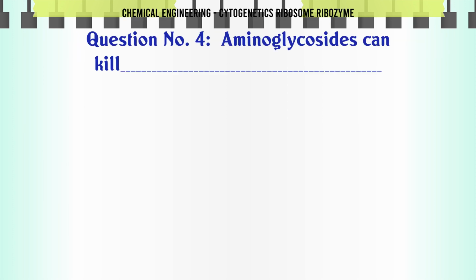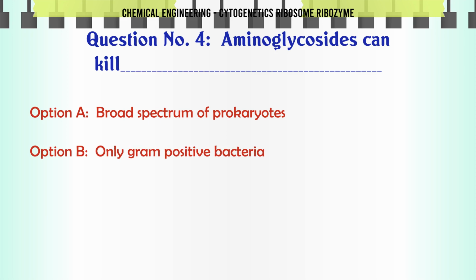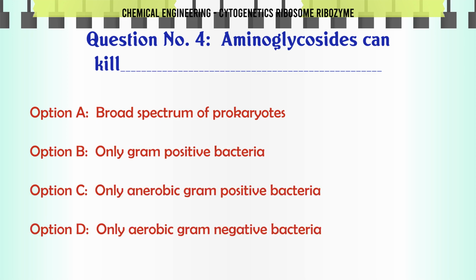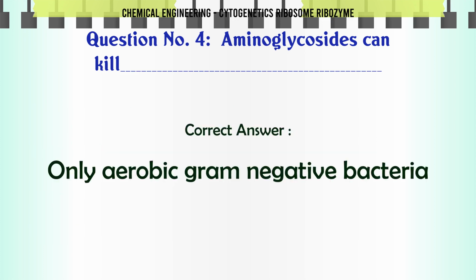Aminoglycosides can kill A. a broad spectrum of prokaryotes. B. only gram-positive bacteria. C. only anaerobic gram-positive bacteria. D. only aerobic gram-negative bacteria. The correct answer is only aerobic gram-negative bacteria.